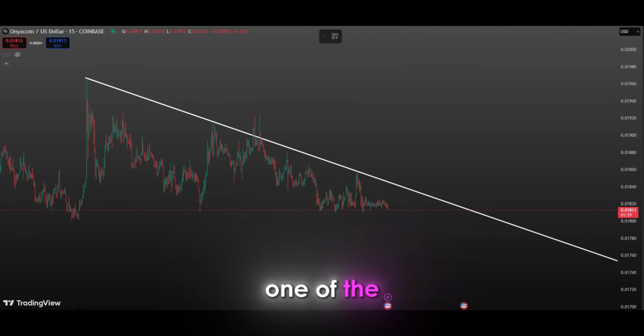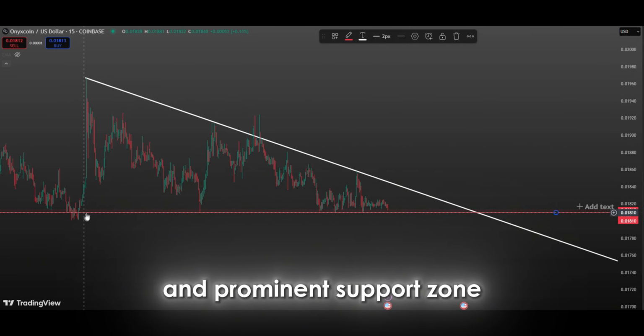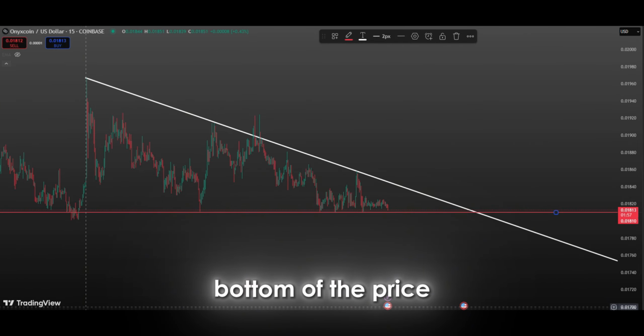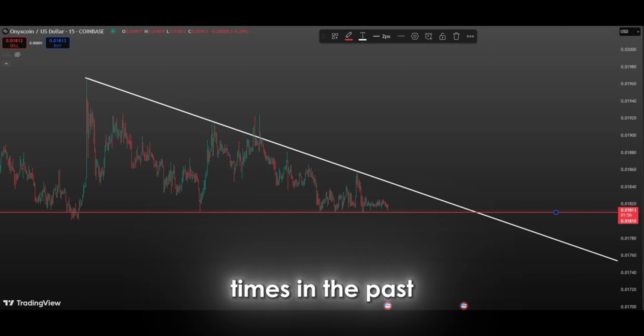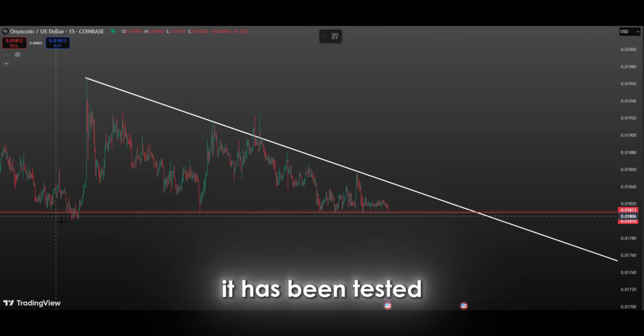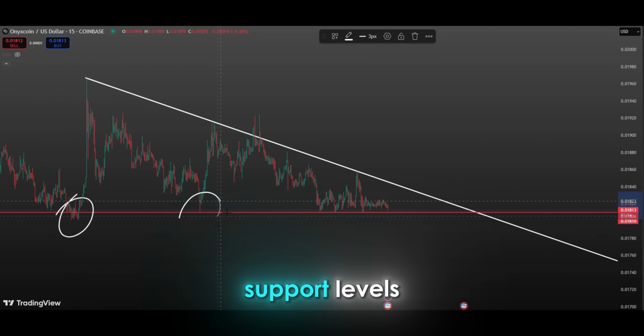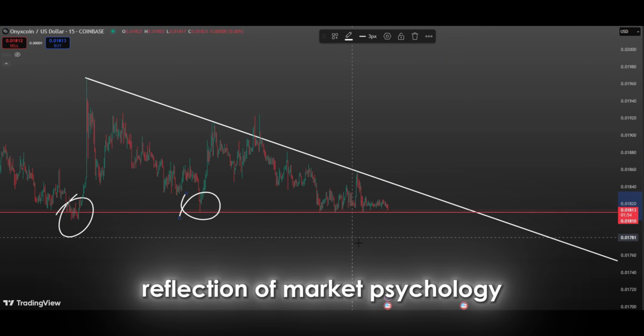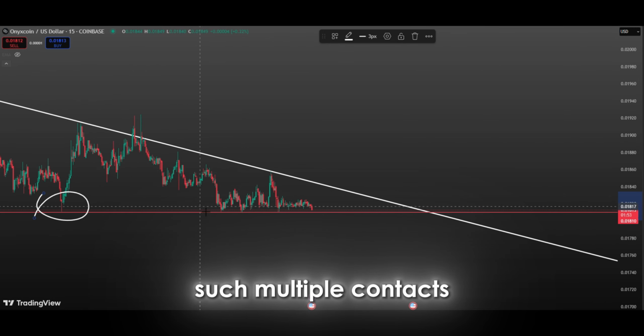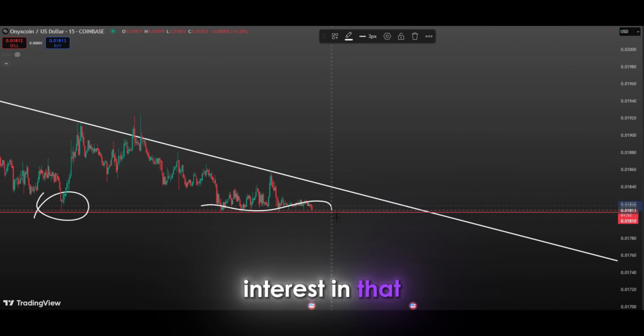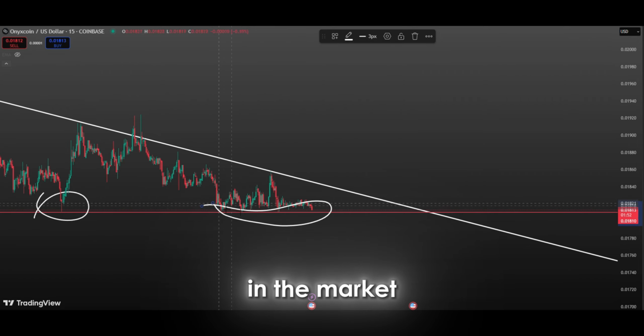Stay tuned. One of the most important technical details on the chart is the strong and prominent support zone just below the bottom of the price. This level has been tested many times in the past, and each time it has been tested, the price has rebounded and turned its direction upwards. Support levels are a tangible reflection of market psychology. Such multiple contacts usually indicate that buying interest in that area is high and that investors in the market consider that level as an attractive entry point.